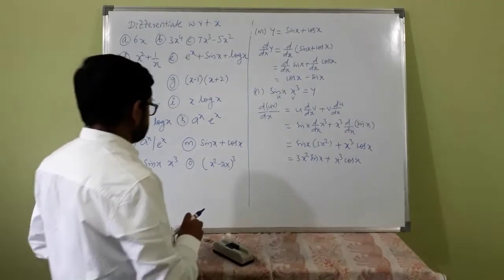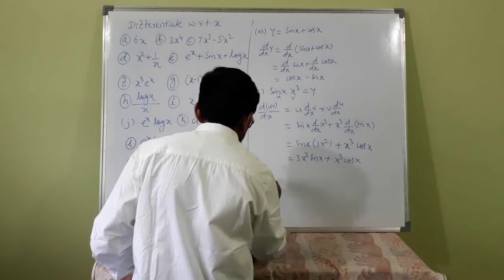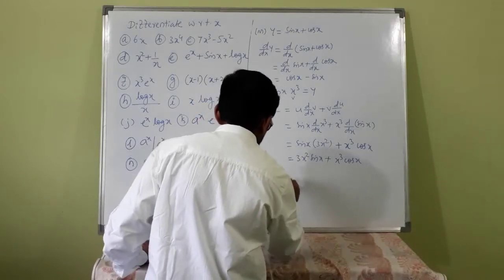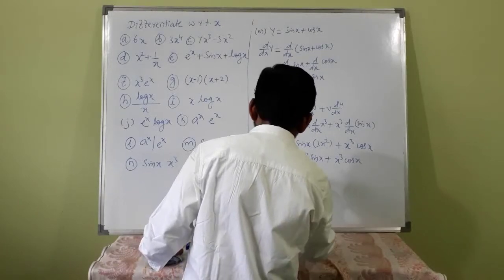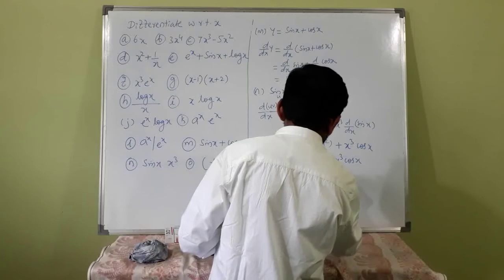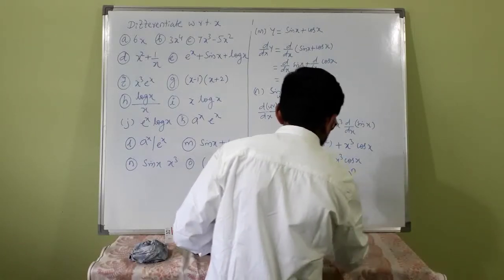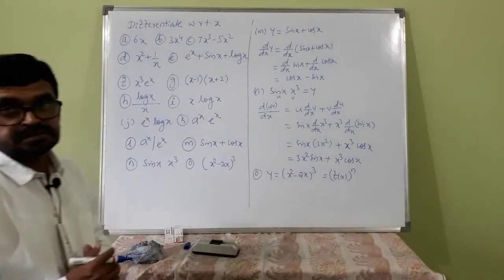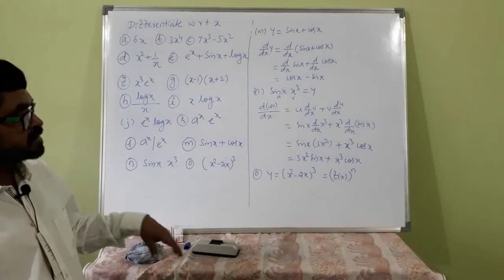Last one is y is equal to x squared minus 2x, all raised to 3. See, this is of the form f(x) raised to n. This is called a composite function. In second PUC you will study these things in detail.